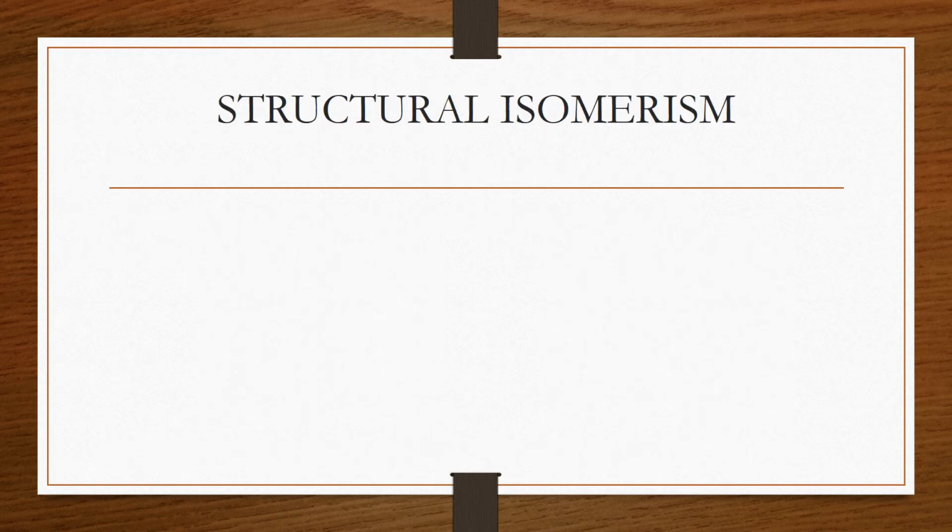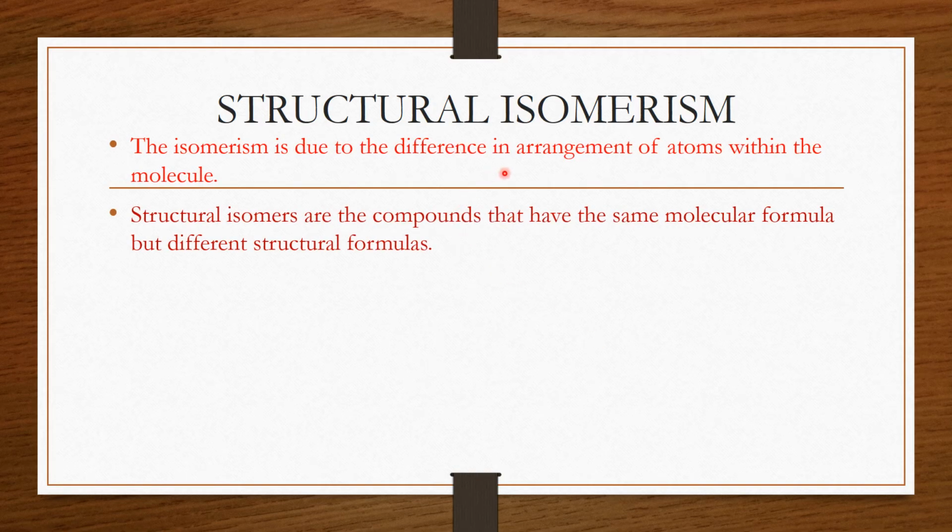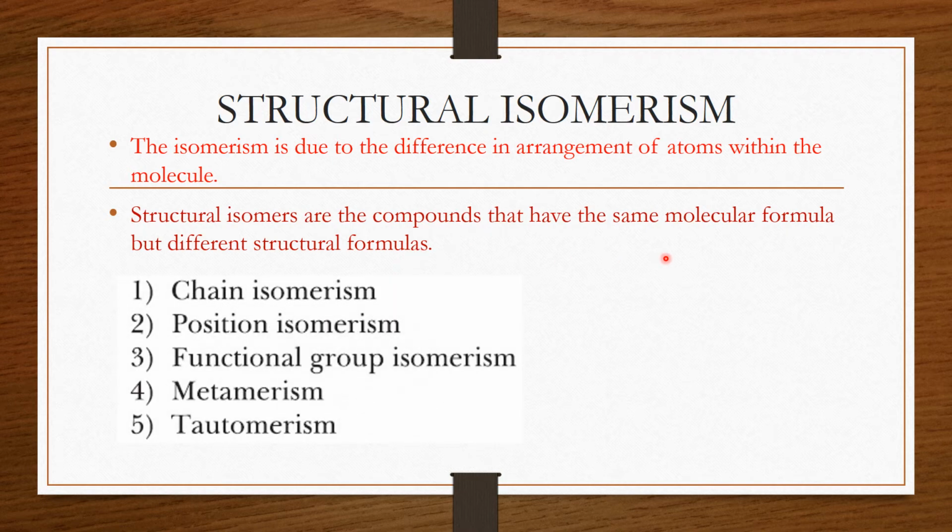So the next topic is structural isomerism, and structural isomerism is due to the difference in arrangement of atoms within the molecule. Structural isomers are the compounds that have the same molecular formula but different structural formulas. And structural isomerism is of 5 different types: chain isomerism, position isomerism, functional group isomerism, metamerism, and tautomerism. One by one we will learn about all of these.